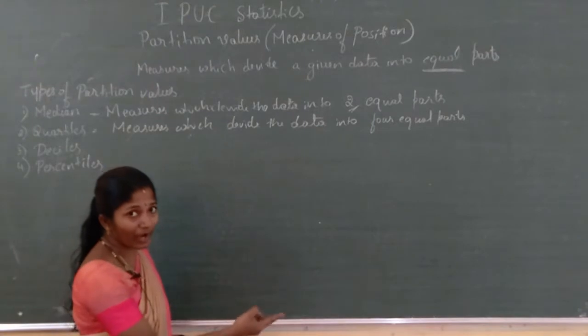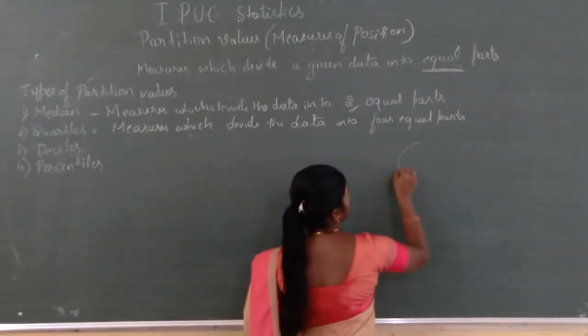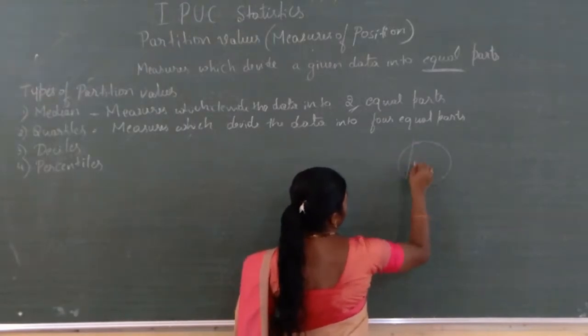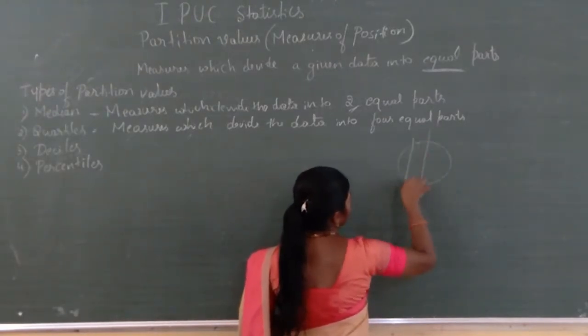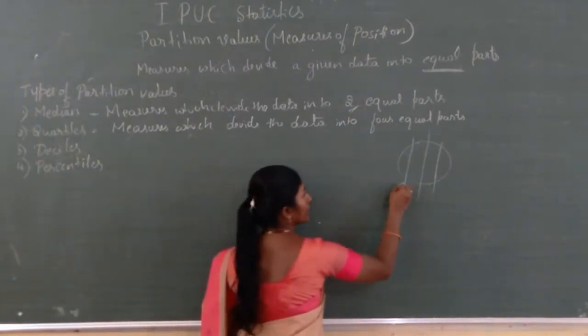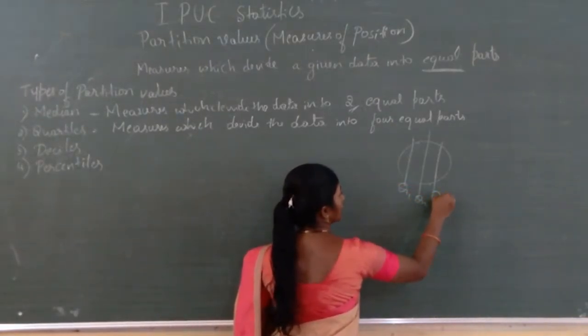Like this way, if it is a circle or any rectangle, first this one in the middle, then here 3 quartiles are there, Q1, Q2 and Q3.